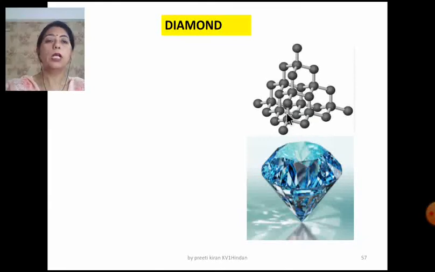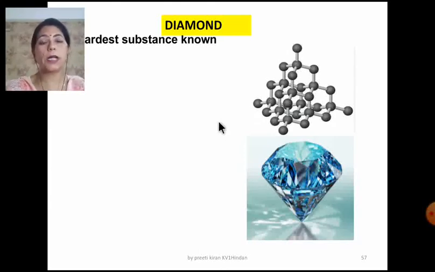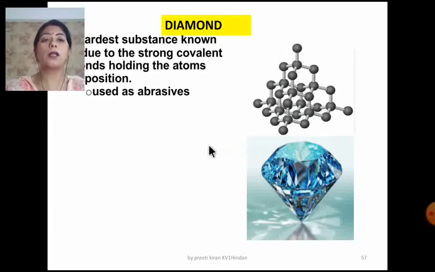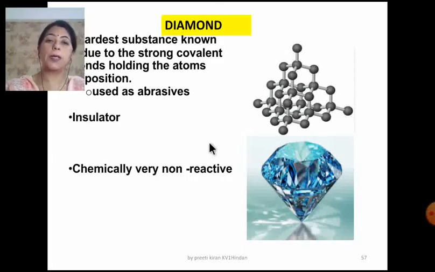Now this is diamond. Carbon atoms are covalently bonded to four other carbon atoms, and since the covalent bonds are directional, when we repeat this we get a giant network structure. Diamond is the hardest substance and it is used as an abrasive. It's an insulator and it's chemically very non-reactive. And why is it an insulator? Because there is no free electron or ion in it.